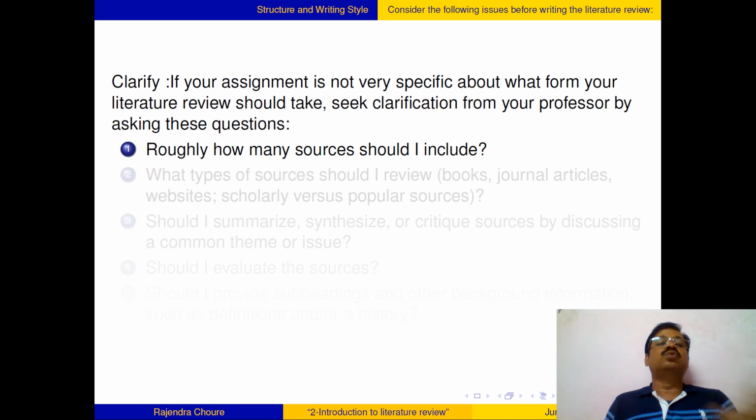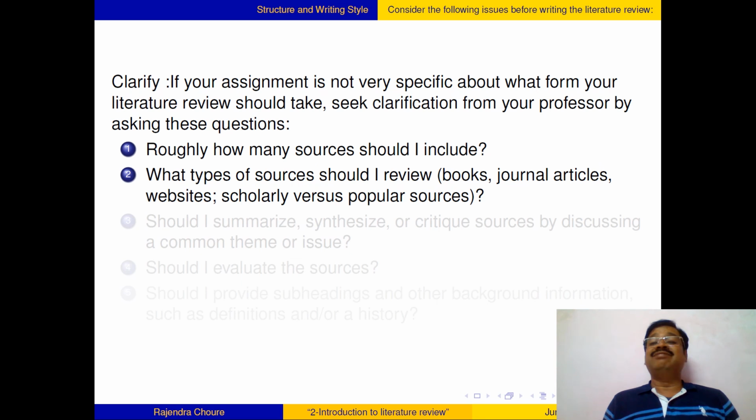You have to clarify: if your assignment is not very specific about what form your literature review should take, then get clarification from your guide, your mentor, your professor. Ask your guide these questions. Roughly, how many sources should I include? Because you have a limited time period, and within that limited time period, you have to perform a good quality literature review. For that, you have to limit your work. You have to limit your focus. You can't go and explore all the literature available in the world. Ask your guide how much effort I should put in.